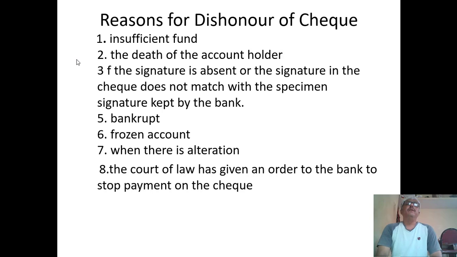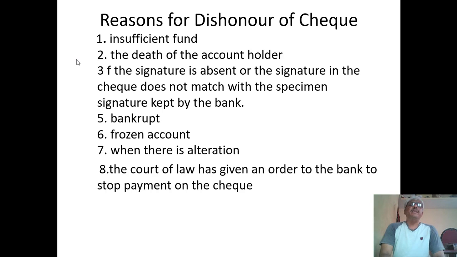Next, bankruptcy. This is also an important reason. If a bank is bankrupt and there is not sufficient money to pay its account holders, under those circumstances also the cheque can be dishonored. Example: at present, the Reserve Bank of India has put certain restrictions on Lakshmi Vilas Bank. Under those circumstances payment can be stopped, since the bank does not have enough liquidity.